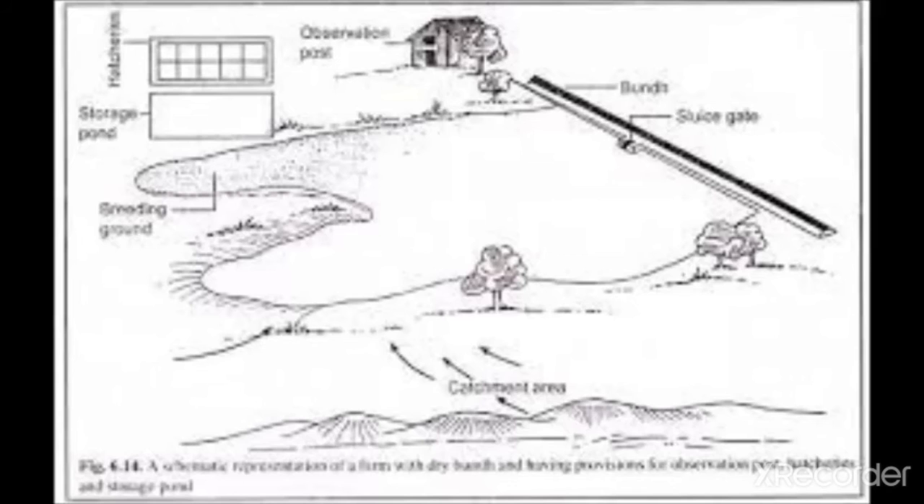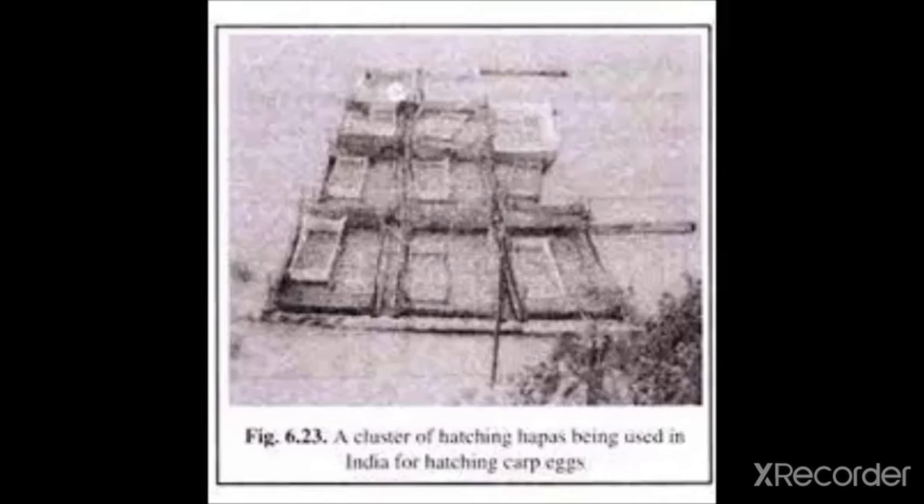Okay, students. Next point is the hatcheries. Developing eggs of the selected species of carp are carefully transferred into a small pond called a hatchery, where they hatch in 2 to 15 hours. Okay, then next is hapa.